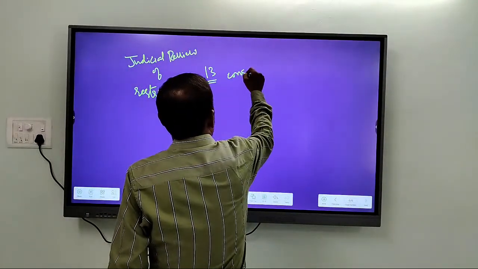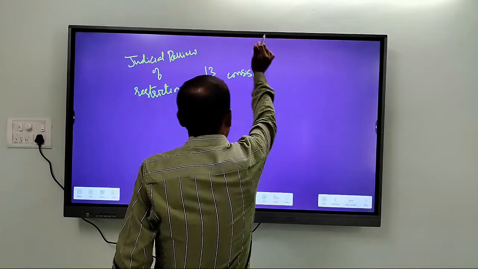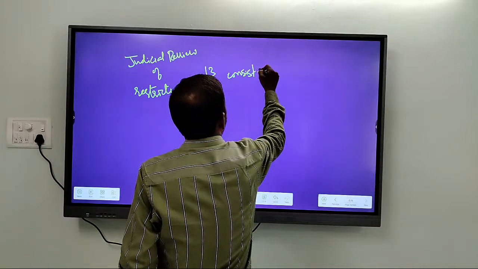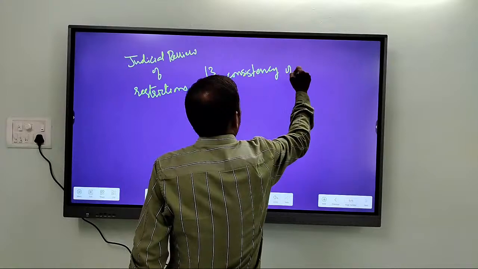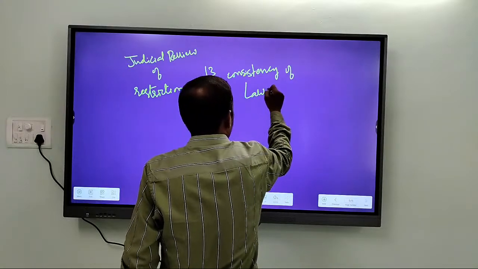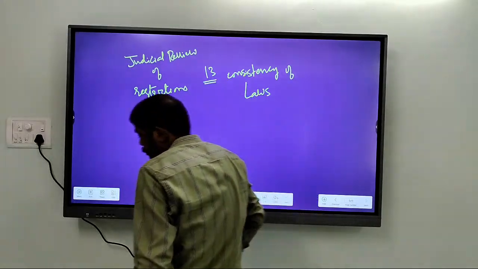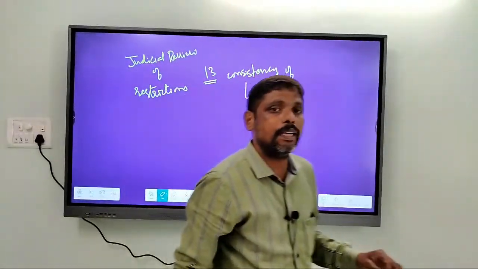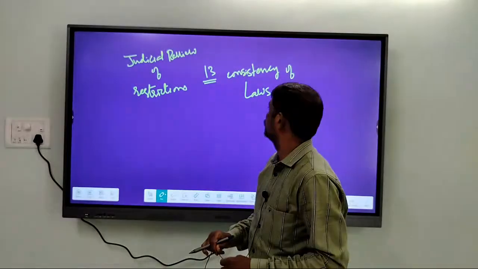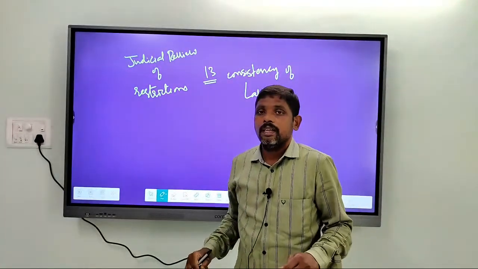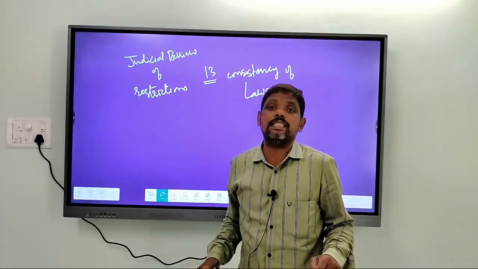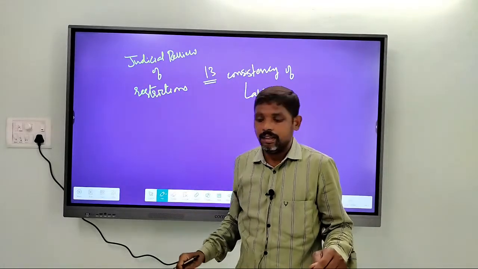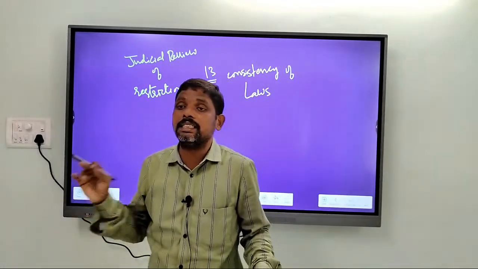So Article 13 deals with consistency of laws. Any law that is made by Parliament should be consistent with the Constitution. Alright? Now who will check these consistencies? Who will check whether the law is consistent or not?